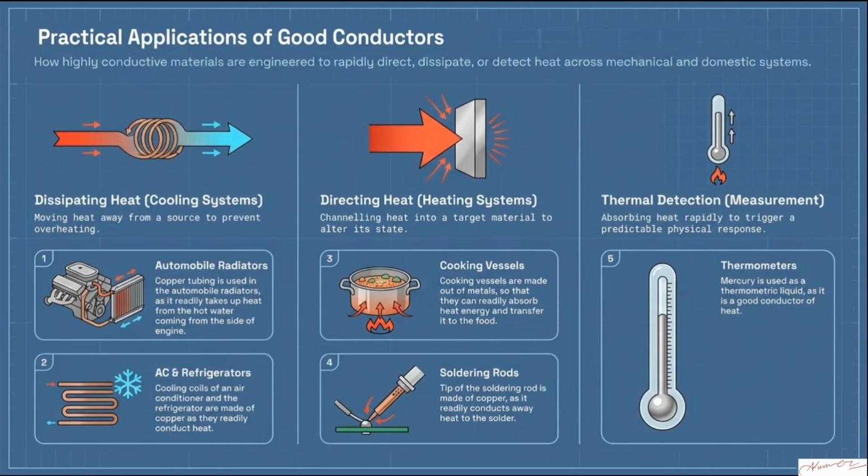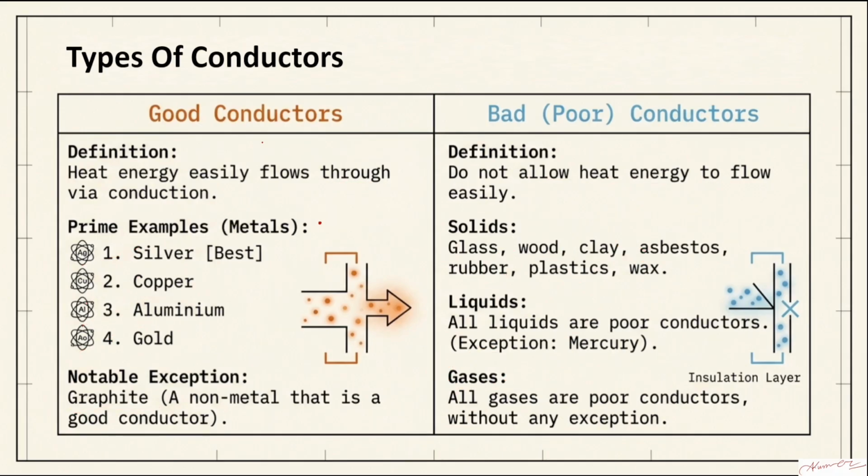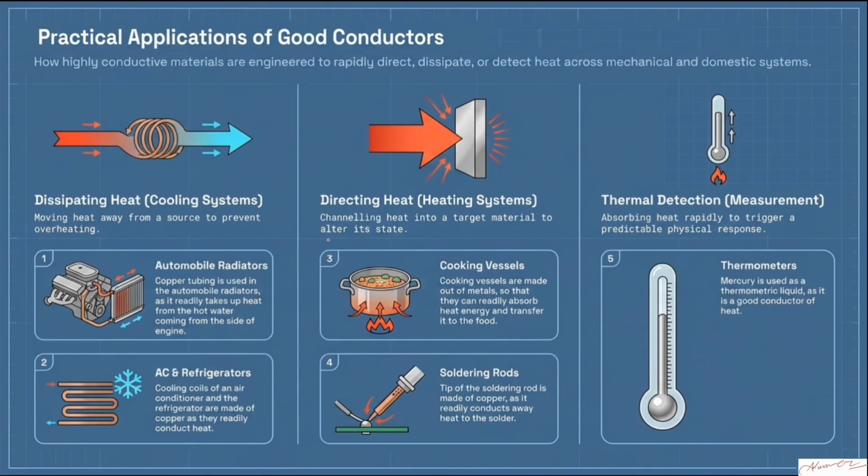Okay. Now, next one, let us talk about the application of conductors of heat. Whether it is a good conductor of heat or a bad or poor conductor of heat, both have applications in our day-to-day life. Let's say you are cooking something on the oven. You want this pan to be a conductor of heat so that it can conduct the heat and make it easier for the food to boil.